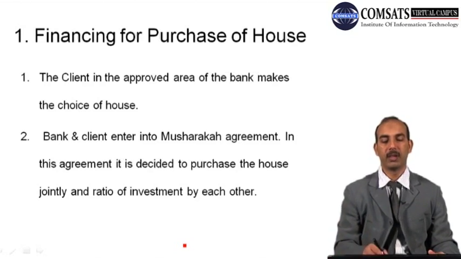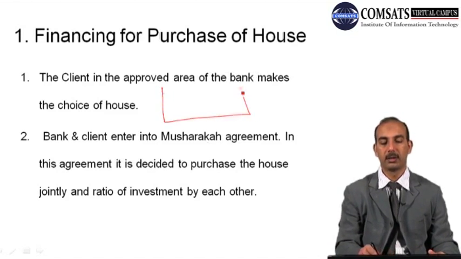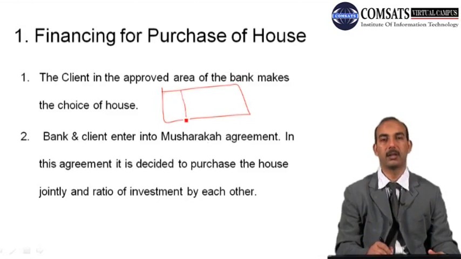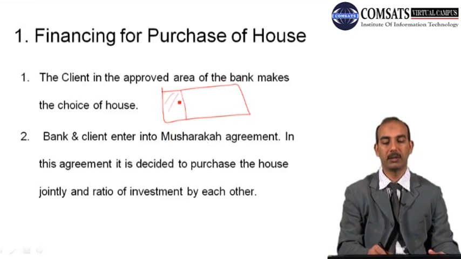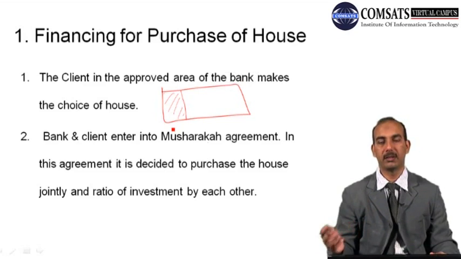For example, if the bank says that in Islamabad, if this is the total area, land of Islamabad, then in this area the bank can specify that it will finance house financing only in this particular region. So this is possible. The bank can specify a particular region, and within that region the client will identify a house that will be financed or purchased on the basis of contribution by the Islamic Bank.